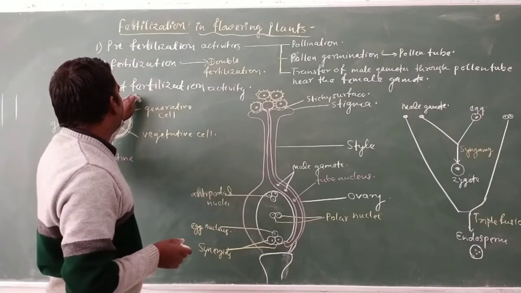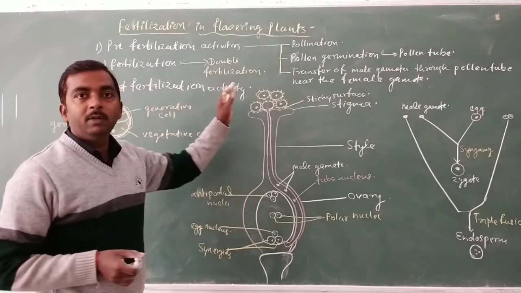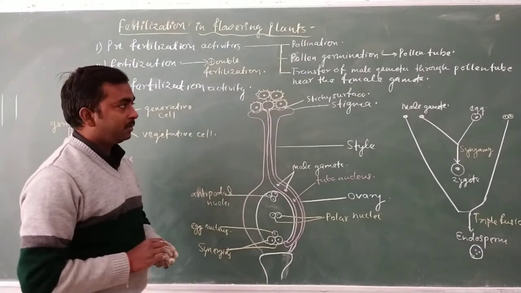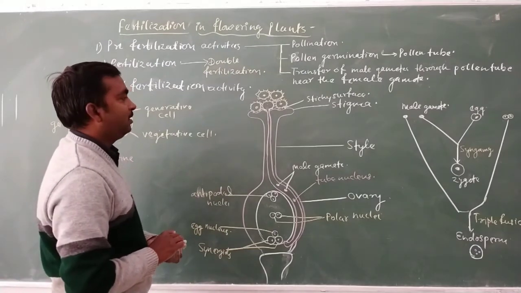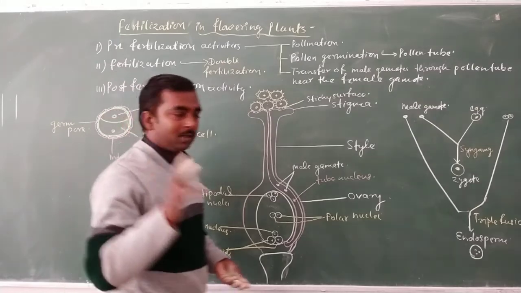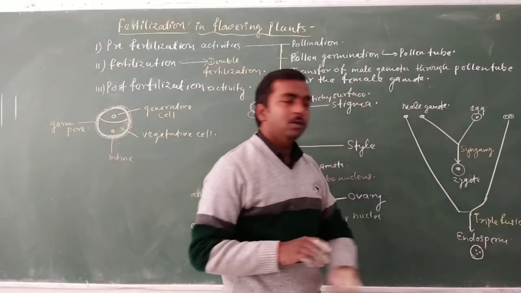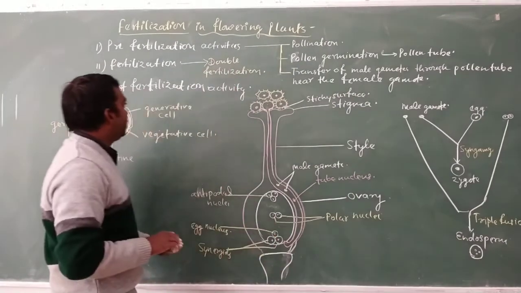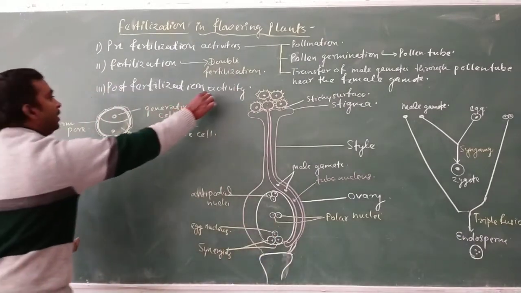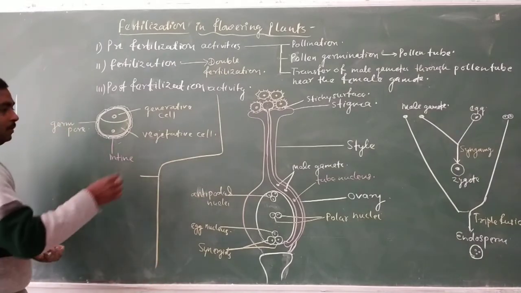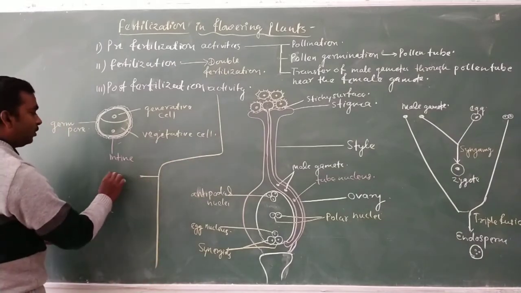And now we will discuss the post-fertilization activity, it means the activities after the fertilization process. So after fertilization, there are two products formed inside the ovary. One is the zygote and the second is the endosperm.